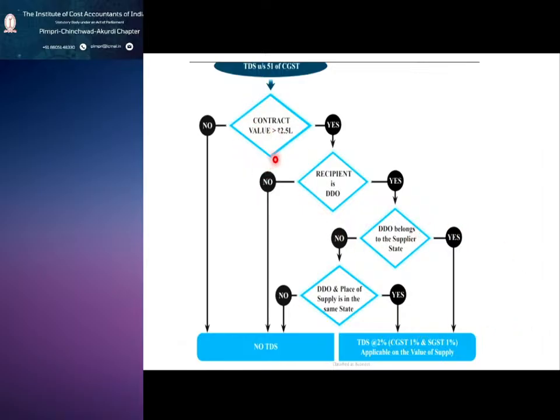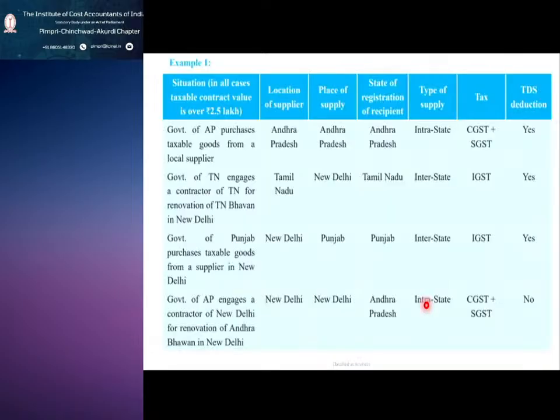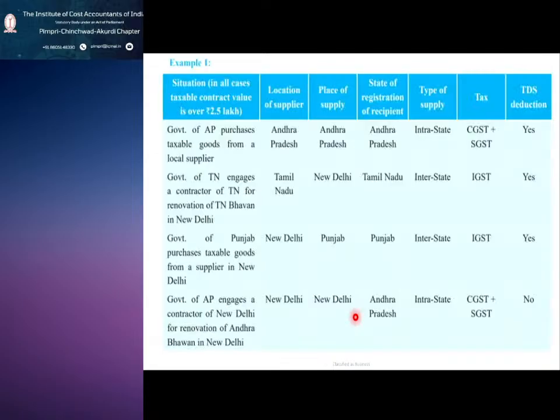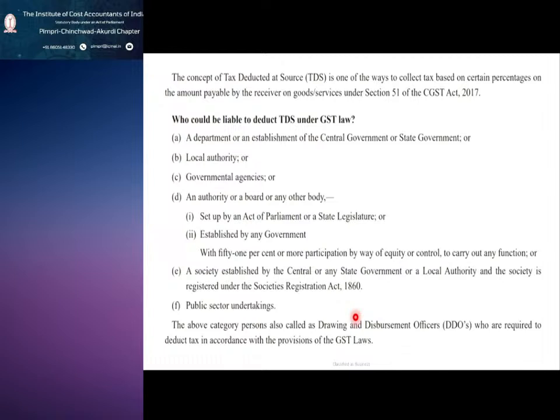Then you need to see the contract value is greater than 2.5 lakhs. Then you come step by step. This is not complicated, this is very easy. You need to remember two things only: DDO and supplier state, same state or not; DDO and place of supply, same state or not. Only these two you need to remember, that's all. This has come for 7 marks. We'll see simple questions again.